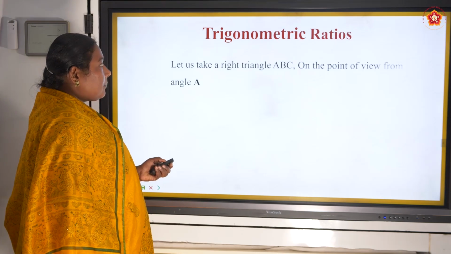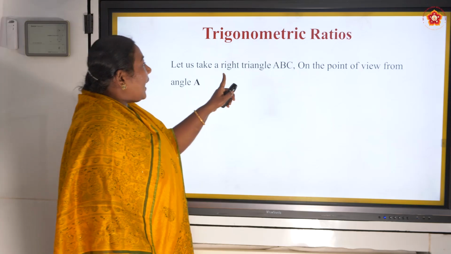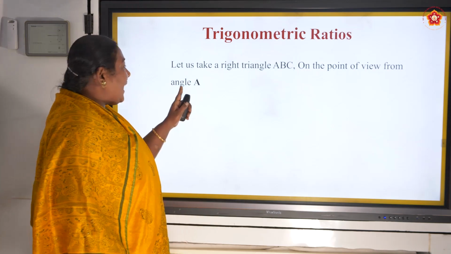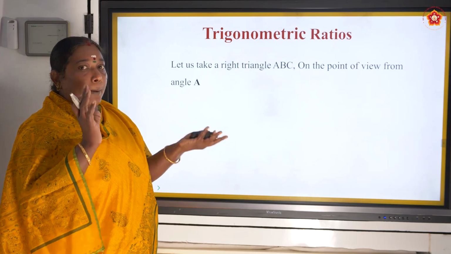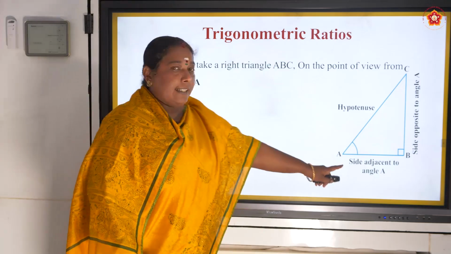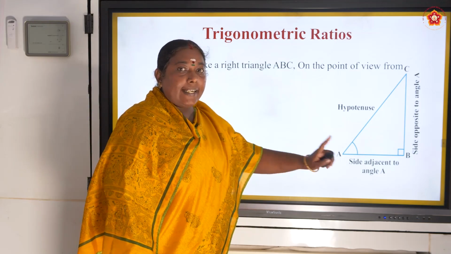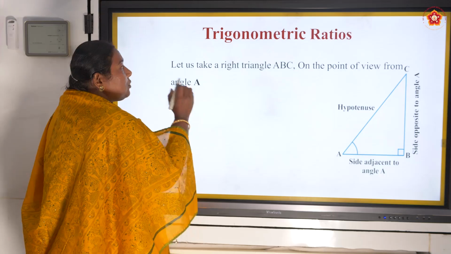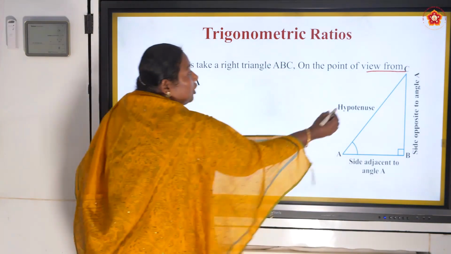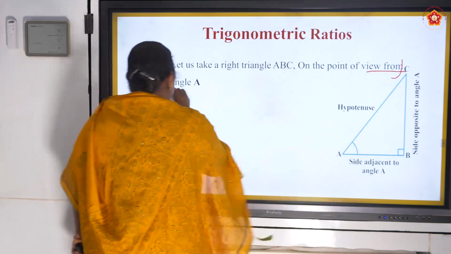Let us take right-angled triangle ABC from the point of view of angle A. That means imagine the temple, building, clock and everything, and put it in a right-angled triangle. Now we are going to see something about the view not from C, but from angle A.